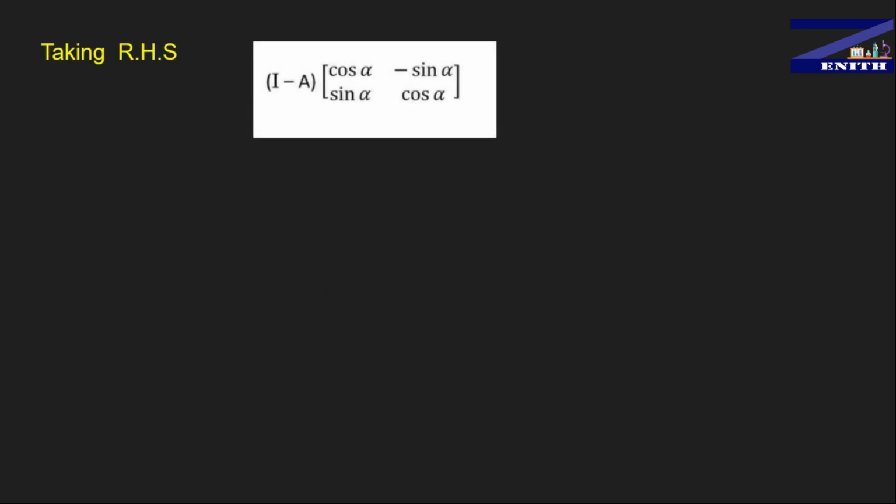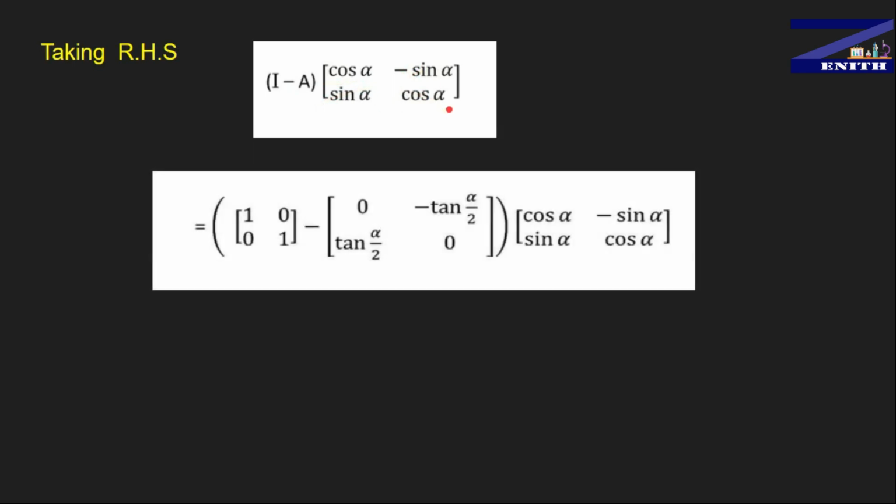Now we will move on to the RHS part guys. The RHS part is nothing but I minus A, multiplied by one matrix where the first row is cos alpha, minus sin alpha, and the second row is sin alpha, cos alpha. Now guys, I is nothing but the 2 cross 2 identity matrix. We put this here. After that, A is given in the question, 0, minus tan alpha by 2, and second row tan alpha by 2, 0.